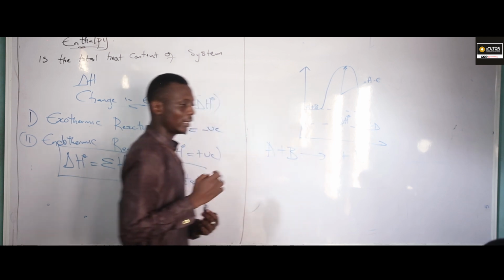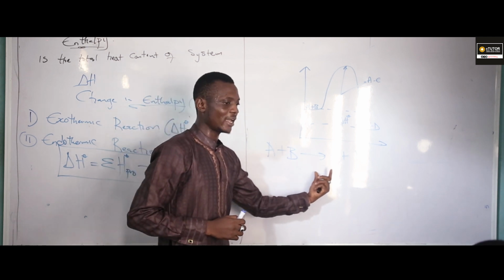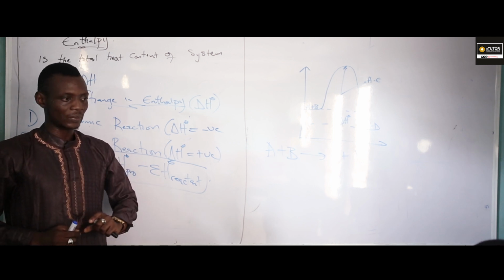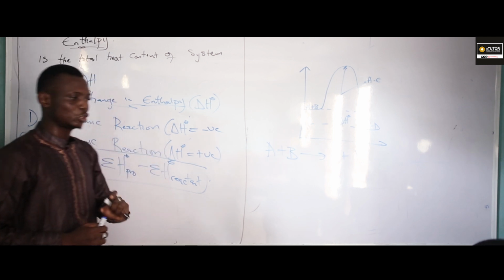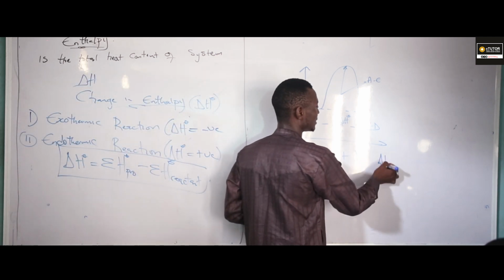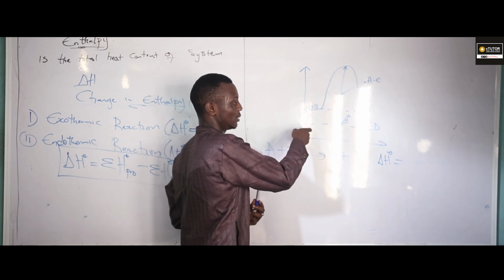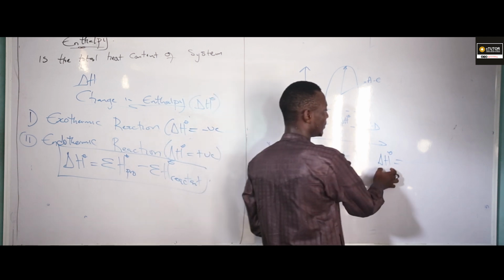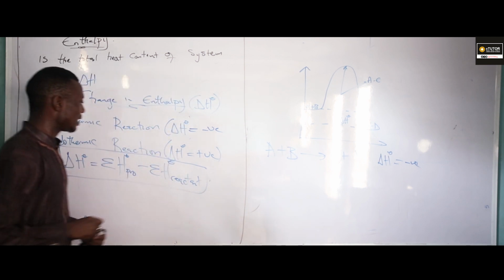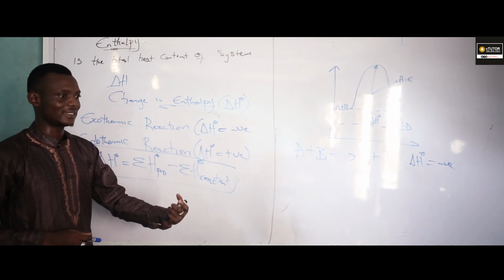Now, in thermochemistry, if you want to write any chemical reaction, we normally write it alongside with the heat produced, to indicate either the reaction is exothermic or endothermic reaction. So I'm going to have delta H standard for this equals to. Now here, I'm writing this for exothermic. Definitely my delta H is negative. And don't forget, I'm using this formula to calculate change in enthalpy of the system.